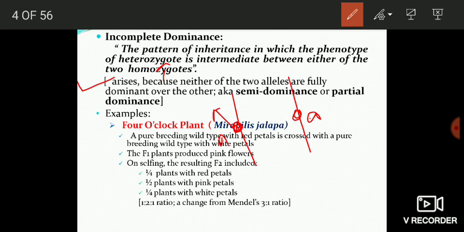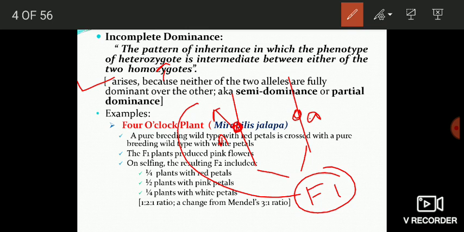small a. And obviously when you get the offspring, F1, that will not resemble either this one or this one. Instead, the phenotype of F1 will be a mixture of the two. Although the influence of this capital A will be more, it will not be exactly similar to this parent.